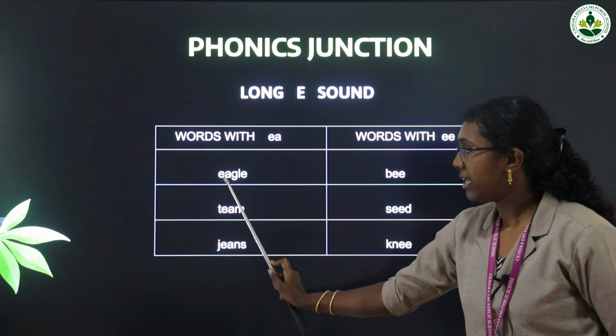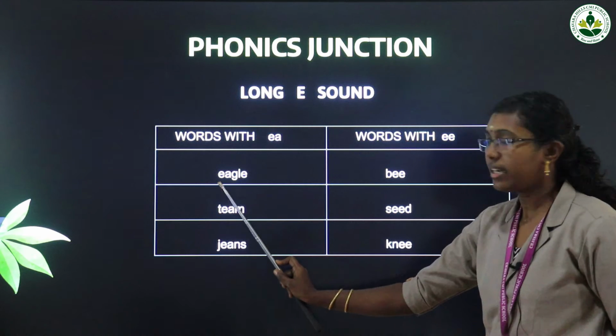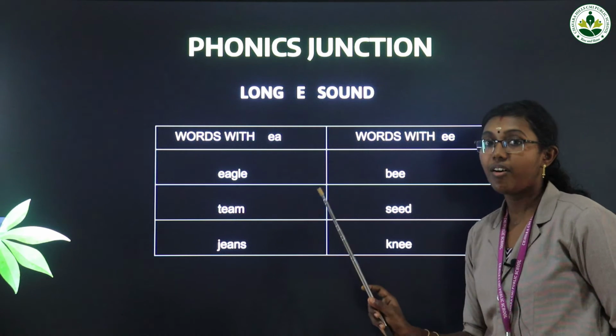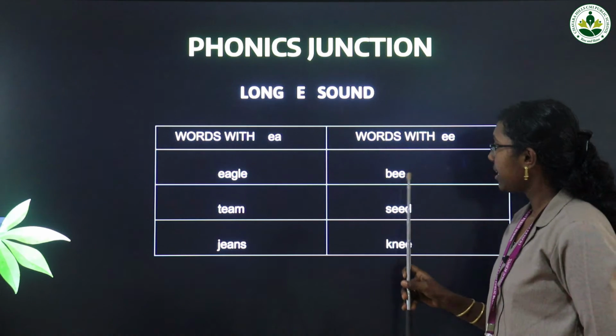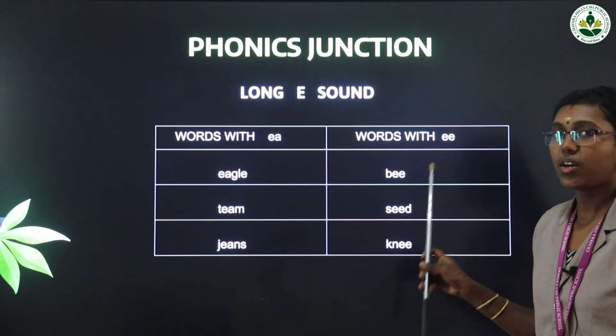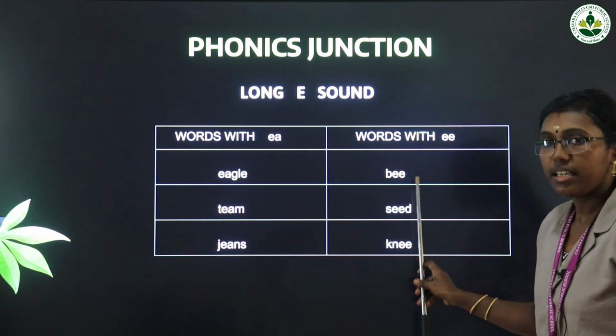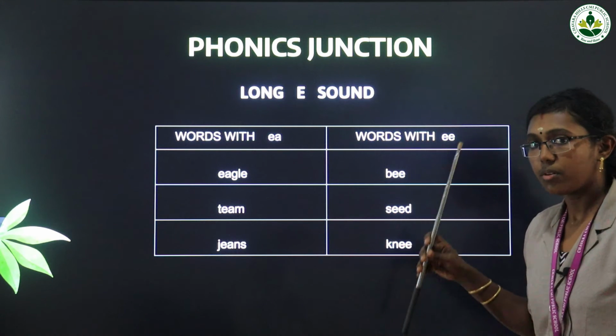Eagle, but the spelling is E-A-G-L-E. How to read it? Eagle, with a long E sound. See here, how to read it? A long E sound, B, but the spelling is E-A and E-E. The reading is the same.